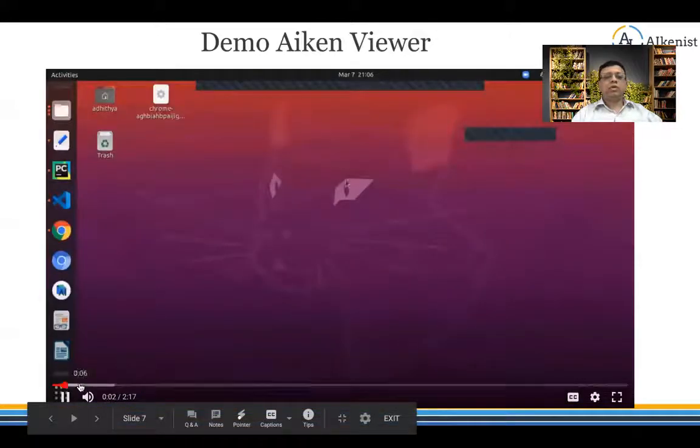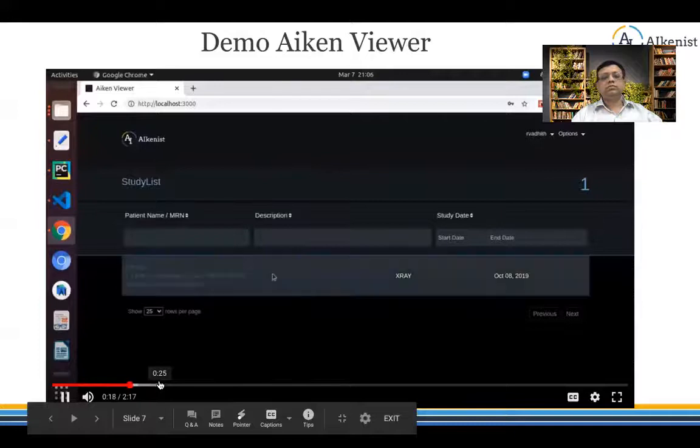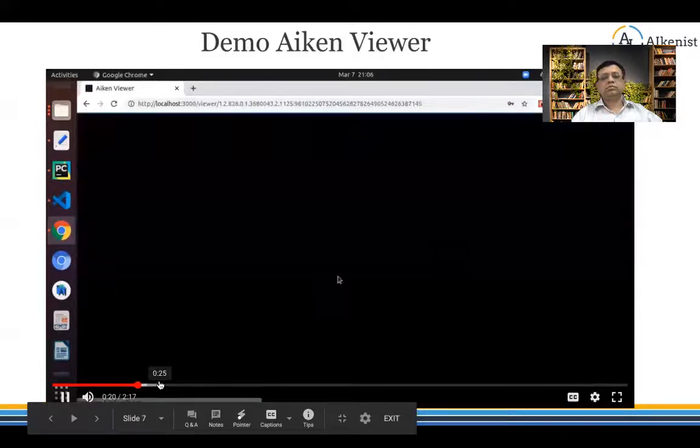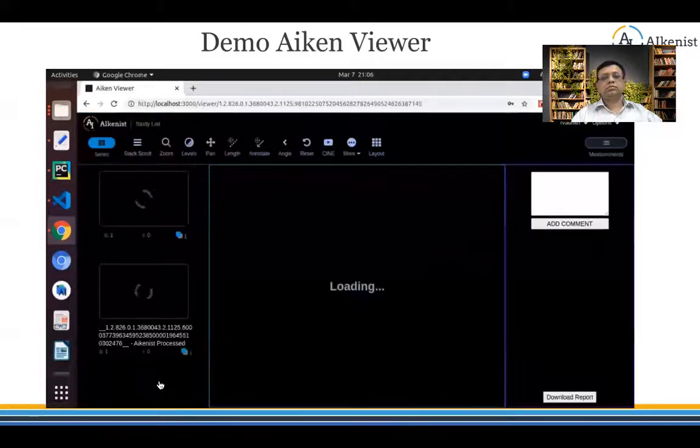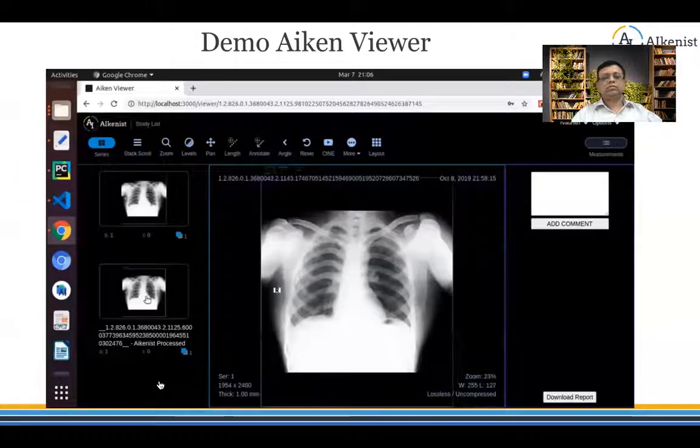Now I will show a demo of the Icon Viewer, which is used by reporting radiologists. So this is basically the Icon Viewer, and we have a study here. Let me just go and click it. Once I open it, I'll have two images over to my left. This is the unprocessed X-ray file, and this is the processed X-ray file.